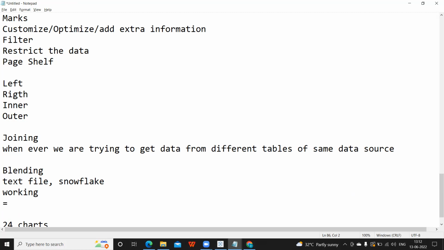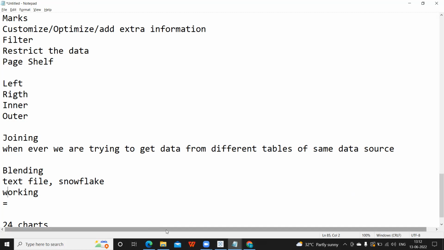Again, one important criterion is we should have at least one common column between both the data sources. That is when blending will work, otherwise it will not work. Same as how we have a condition for a join, that we should have one common column, the same thing applies here.